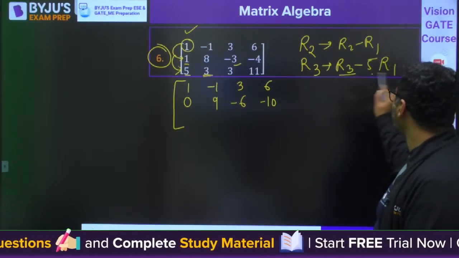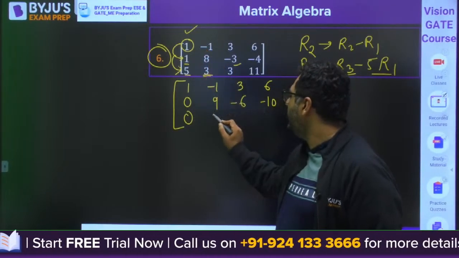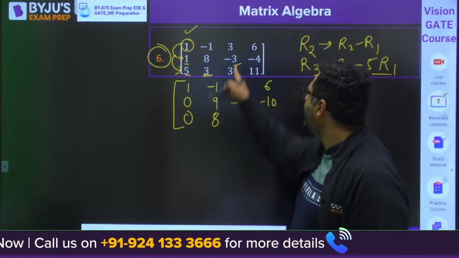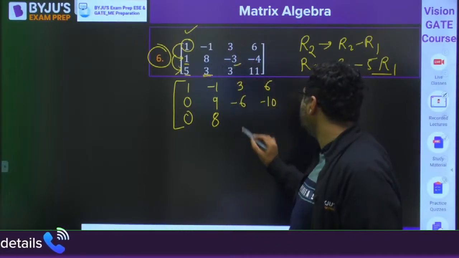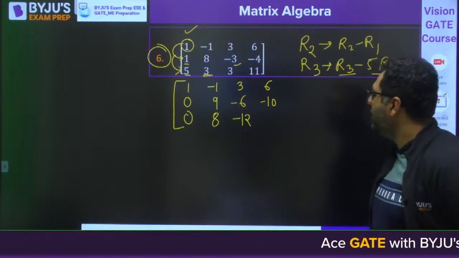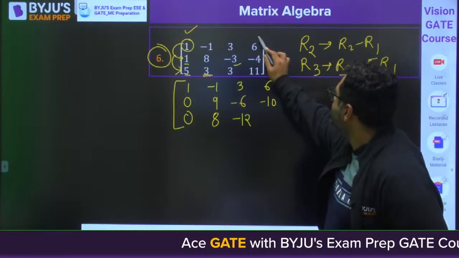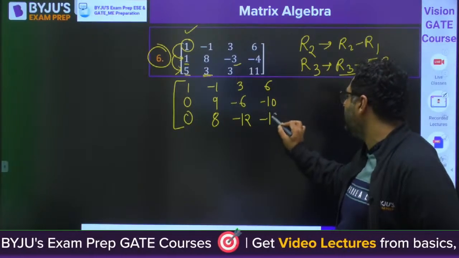And when you do R3 minus 5R1: 0, plus 5, then 3 into 5 is 15, 3 minus 15 is minus 12. Then 6 into 5 is 30, 11 minus 30 is minus 19.